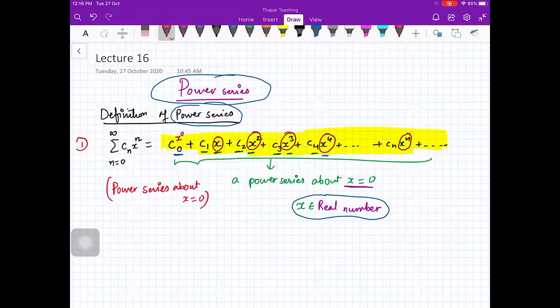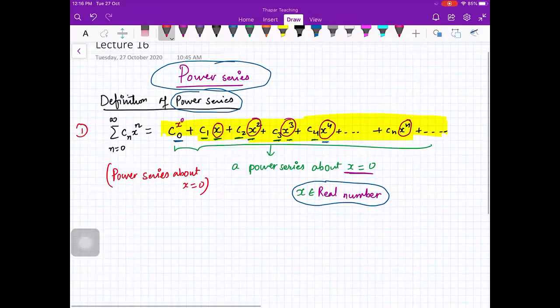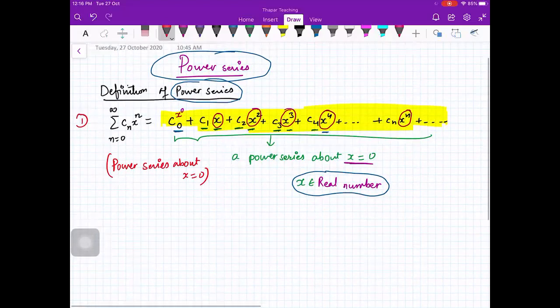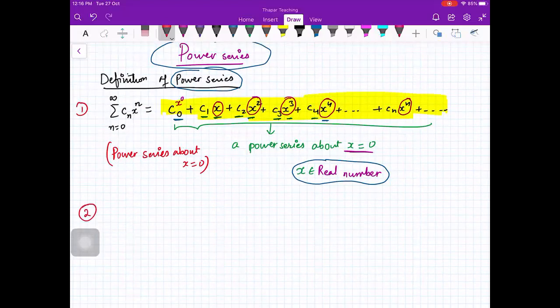Ma'am, excuse me, what is the meaning of x is equal to 0? Okay, let me explain again. The next definition will make it clear for you. Excuse me, ma'am, what is the difference between this and binomial? How does x equal 0 come? Yeah, I'll give you everything. Just wait for a minute.